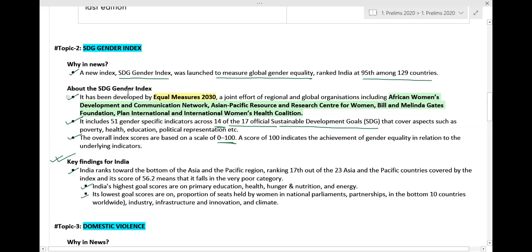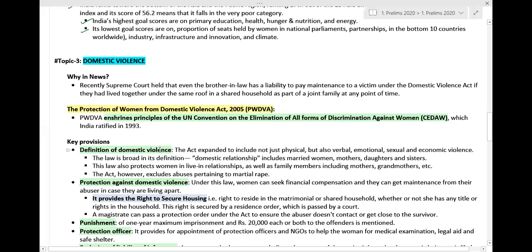Why is it in the news? Because this is a relatively new index launched by Equal Measures, which in itself is a joint effort of regional and global organizations. They have given information on how India was ranked, globally as well as in the Asia Pacific region. So that's all about the second topic.